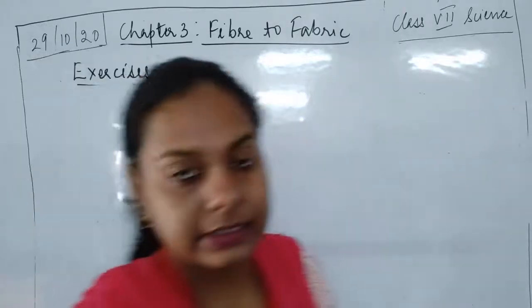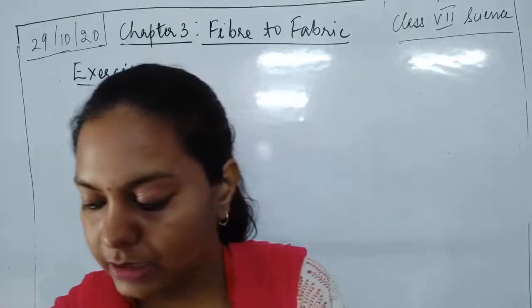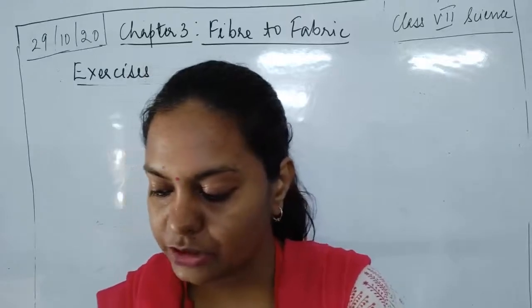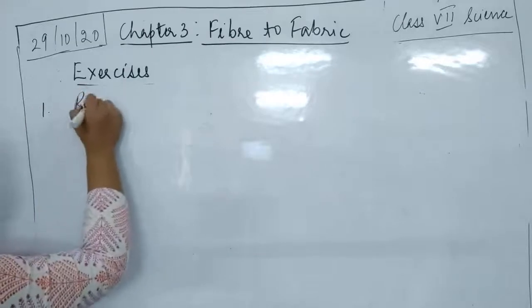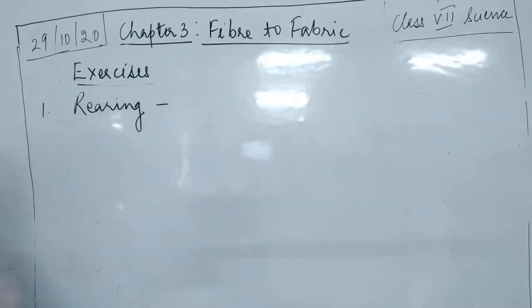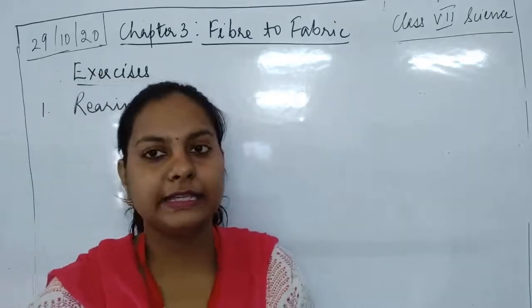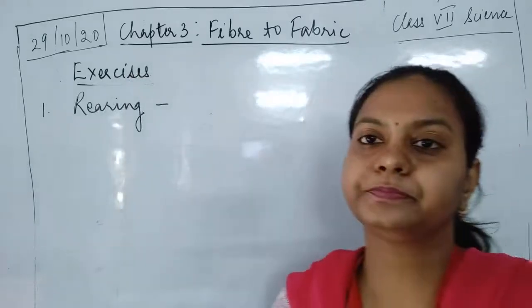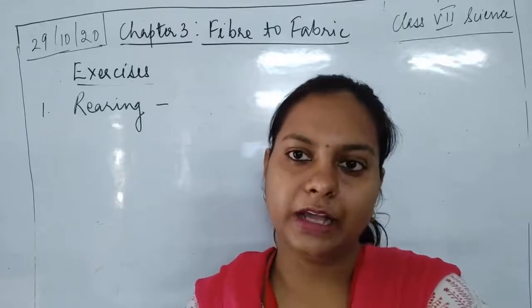First word is rearing, second is shearing, and the third word is sericulture. So we'll go on to the first word, that is rearing. R-E-A-R-I-N-G. It is the process of raising the domestic animals for obtaining the various useful products which are used by the human beings.